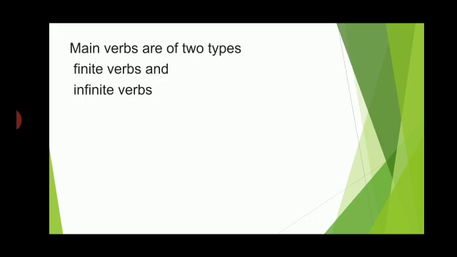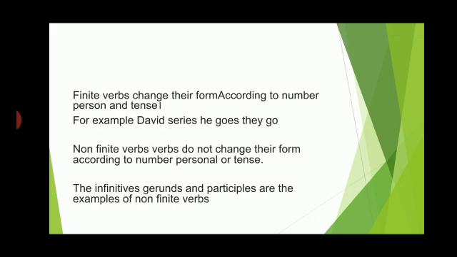Then there are main verbs. We have read there are two types of verbs, main and auxiliaries. So main verbs are of two types: finite verbs and infinite verbs. What are finite verbs? Finite verbs change their form according to number, person and tense.